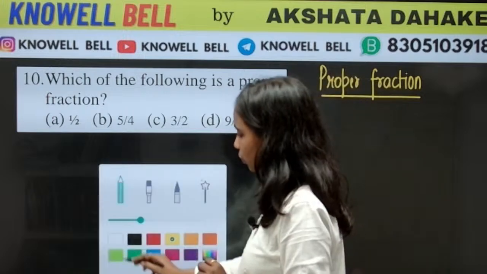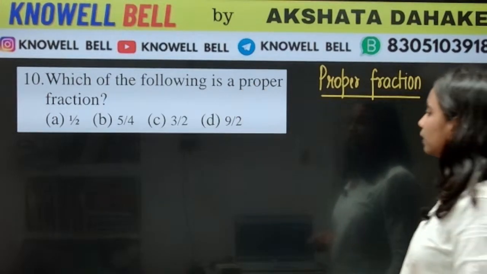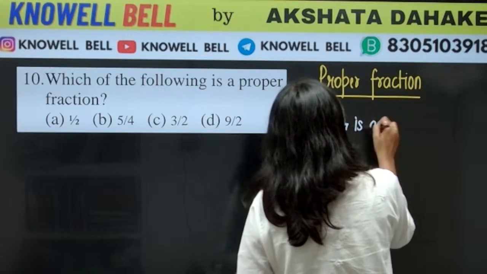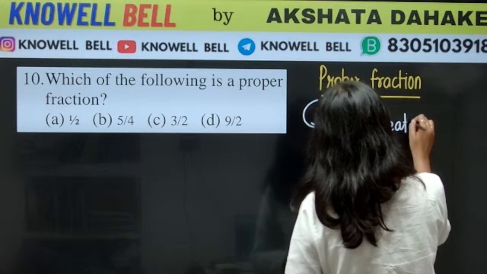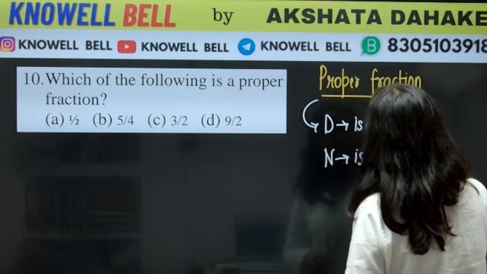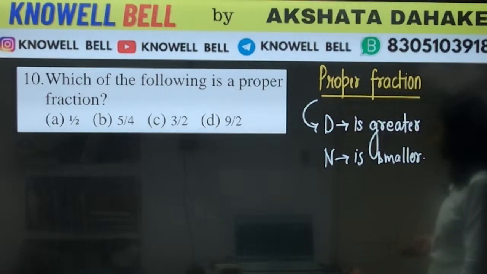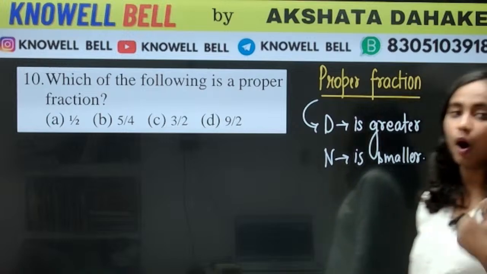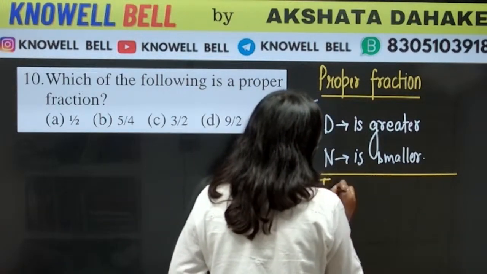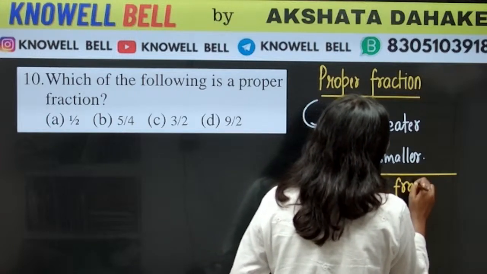So, all of us should know proper fraction is such a fraction in which denominator is greater than numerator. Proper fraction में क्या होता है? Denominator is greater and numerator is smaller. ऐसा fraction जिसमें denominator is greater and the numerator is smaller, such a fraction is referred to as proper fraction. On the other hand, there is one more fraction that is known by the name of improper fraction. एक और fraction होता है हमारे पास जिसको हम क्या कहते हैं? We call it improper fraction.